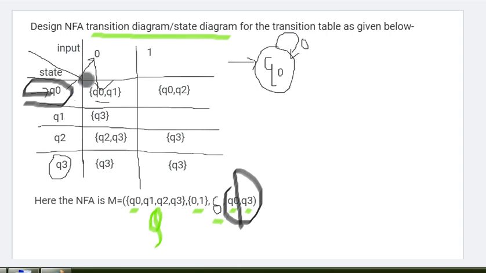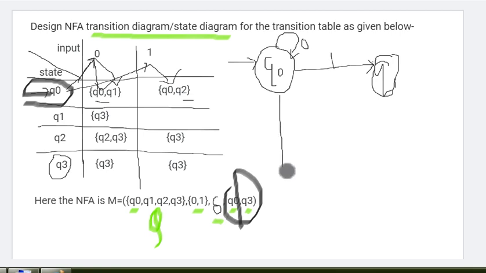Then Q0 state on 0 input, it is also moving to Q1, that is the next state. Done. At Q0 state on input 1, it is moving to Q0, that is the same state, that is a loop. Here it is made. Then at Q0 on input 1, it is also moving to the Q2 state.